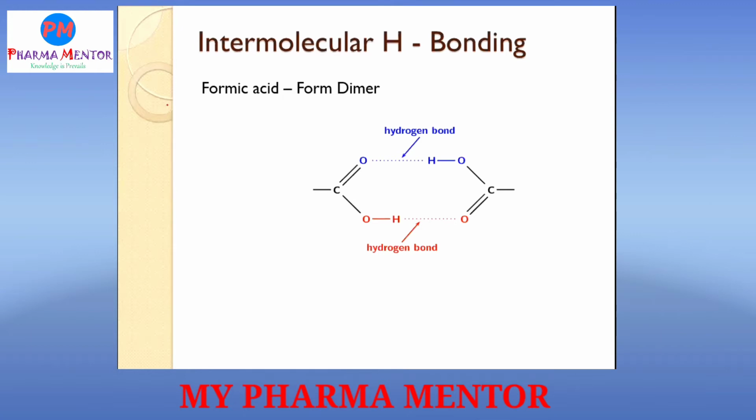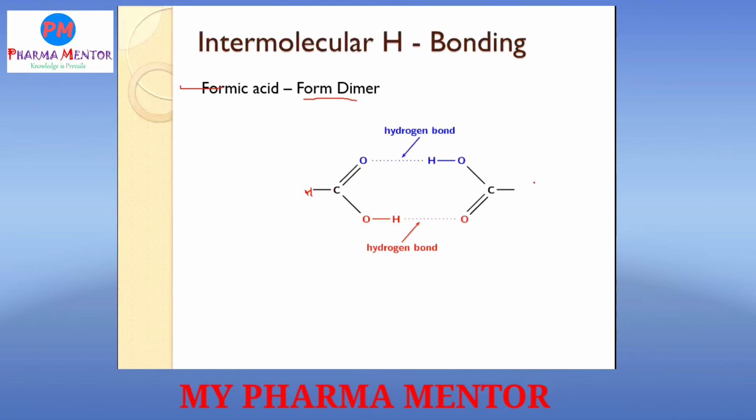Here, one example is given: intermolecular hydrogen bonding in formic acid, which forms a dimer after intermolecular hydrogen bonding. The formula of formic acid is HC double bond O OH, which is the formula of a carboxylic acid with a hydrogen atom attached.